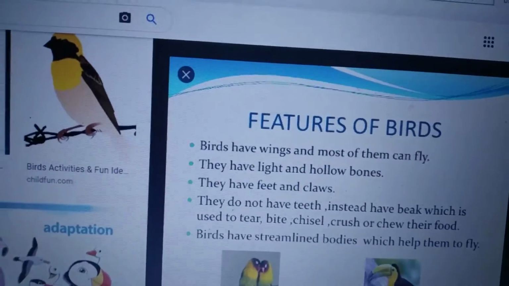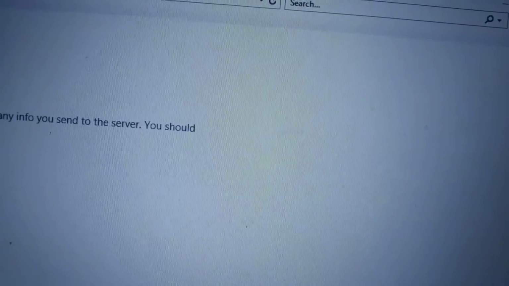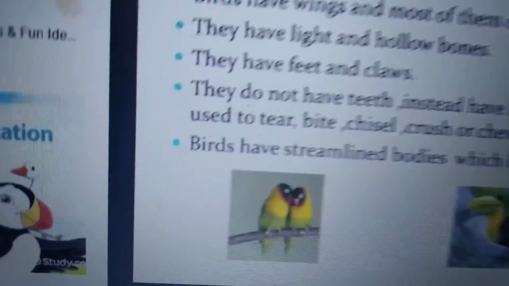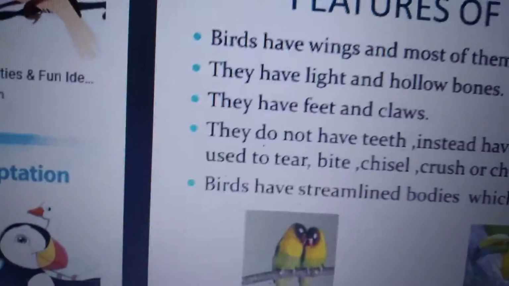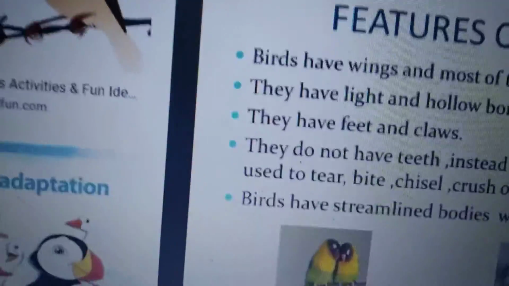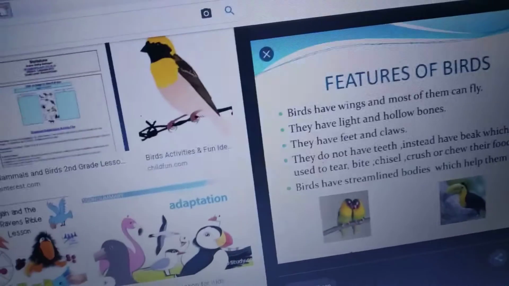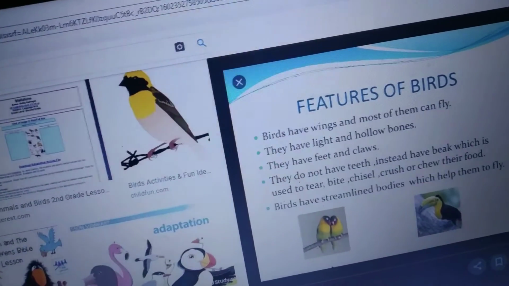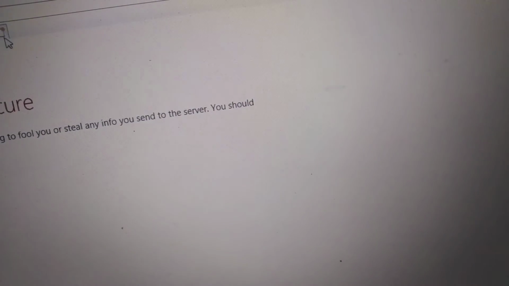Let us see the beaks of birds. You know beaks of birds. How different birds will have different beaks. Are you seeing these parrots have what type of beak? Parrots will have which type of beak? They have curved beak. Are you seeing curved beak? Let us see different types of beaks of birds. Isn't it, children?